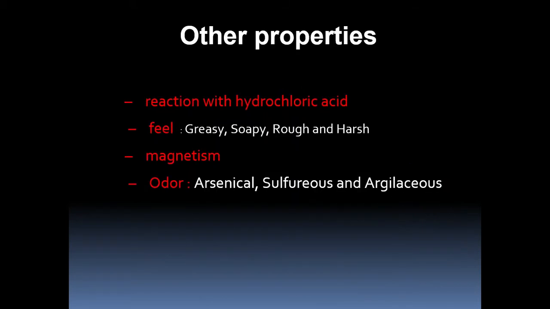Next, other properties than cohesion and elasticity and those depending upon light: reaction. We can identify a mineral with hydrochloric acid, especially carbonate minerals. If you want to find carbonate minerals in nature, take a drop of HCl and put it on that particular mineral. If that mineral gives effervescence, that is bubbles, then it is a carbonate mineral. This is how we can identify carbonate minerals.